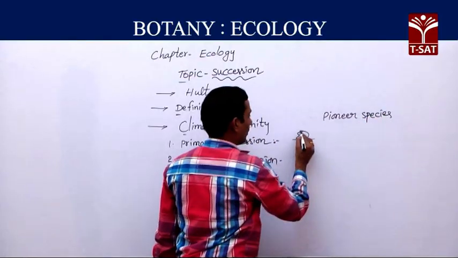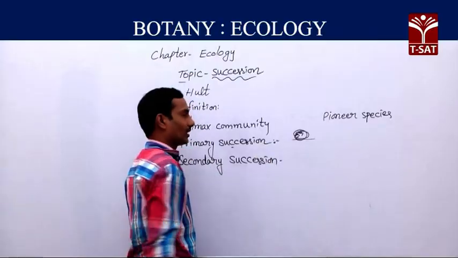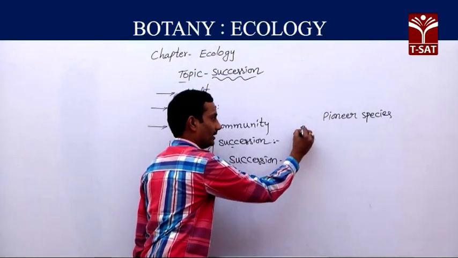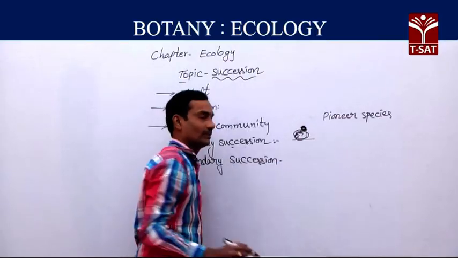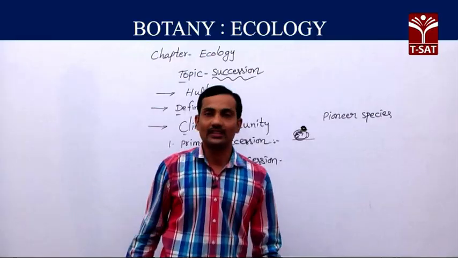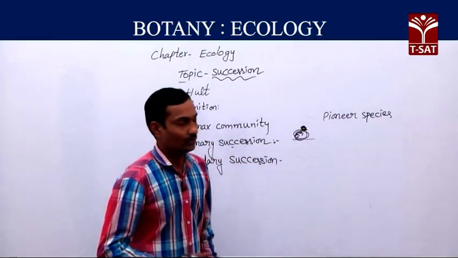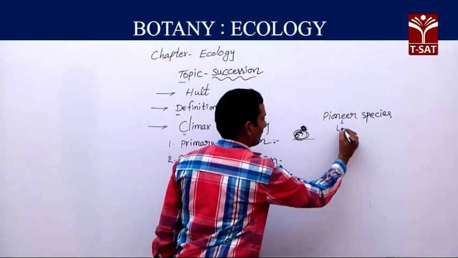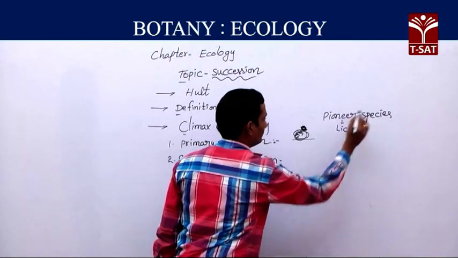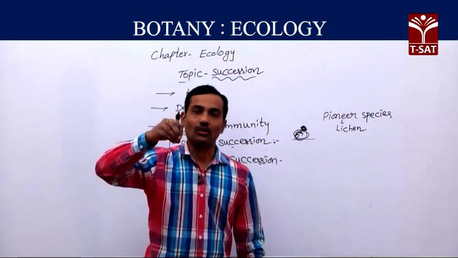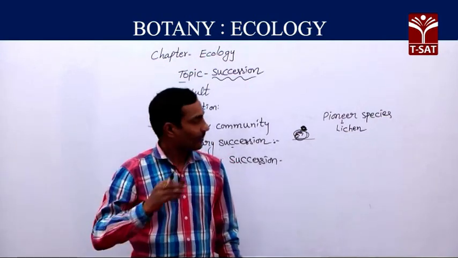For example, here one big rock is there. The first plant community or organism that grows on this rock is known as the pioneer species. Usually the pioneer species we can find is lichen. Lichens first colonize the rock.